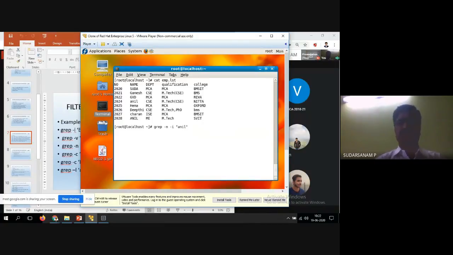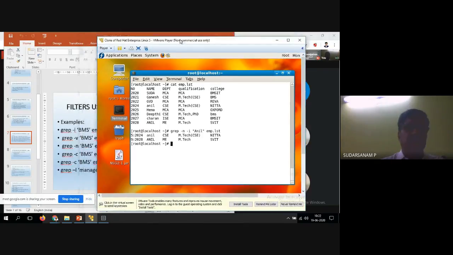See now, I'll enter it: one is a capital letter and one is a small letter, but I will enter the first character as a capital letter and the remaining as small letters, from the file emp.lst. Now see here with line numbers, either capital or small letter, don't worry, wherever you have Anil, it displays it. But the option I entered has A capital and the rest small, so here it is different. That means ignore the case. So these were the N and I options.